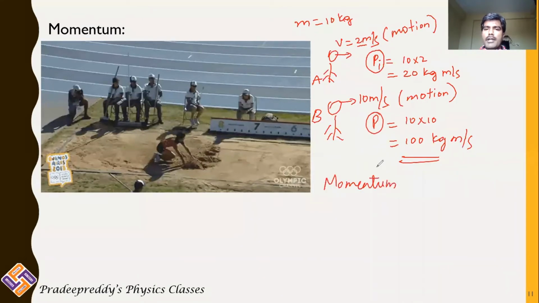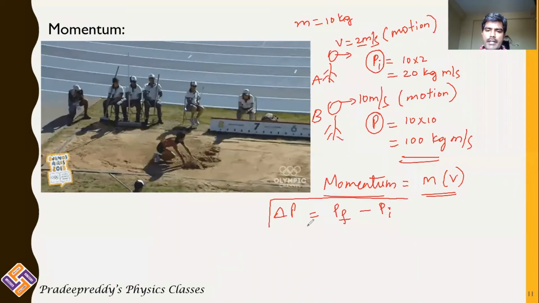Therefore, every body which is in inertia of motion possesses a physical state called momentum, which is mass multiplied with velocity. And I can write the change in momentum delta P as final momentum minus initial momentum.